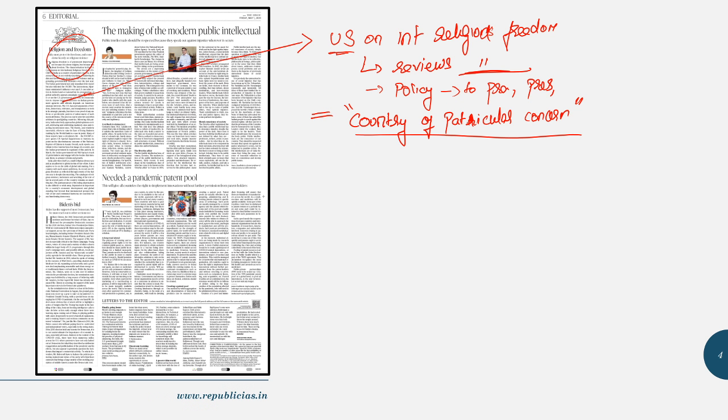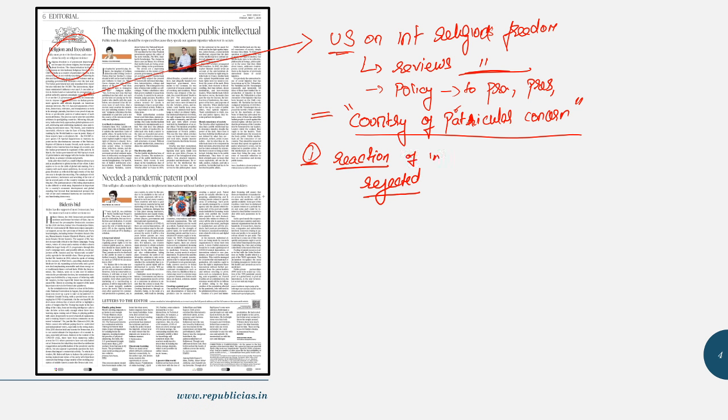Anyway, the article tries to say that placing India as a country of particular concern is not surprising, because there was violence on the lines of secularism, and even government measures like religious-based oppositions were seen last year. So it is not surprising that we are placed here. But the important thing to know is, what is the reaction of India to it? The Indian government has rejected the report, and added to it, we have also said that this is ridiculous. This is the stand of our government.